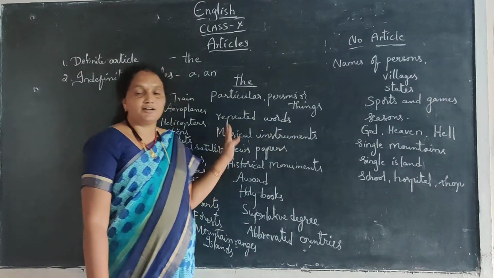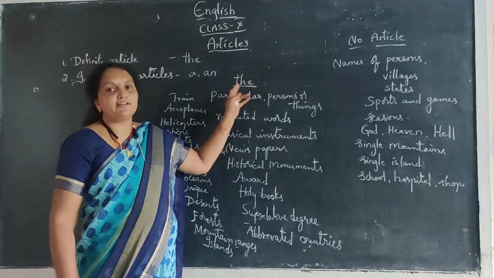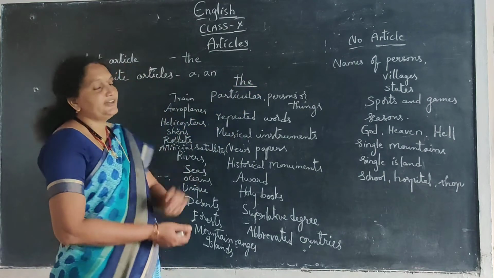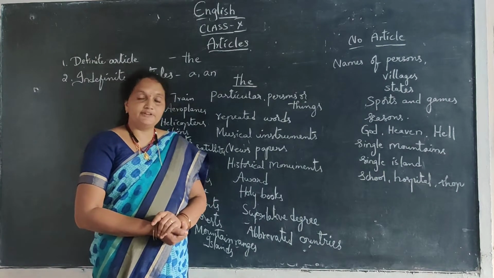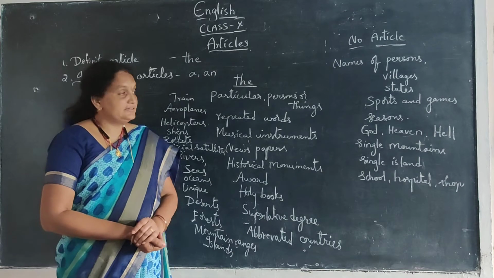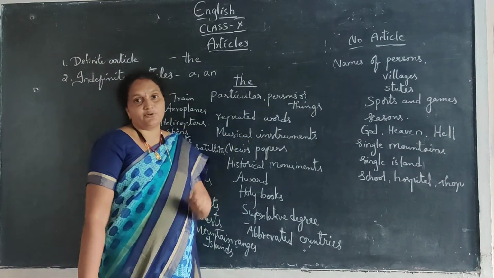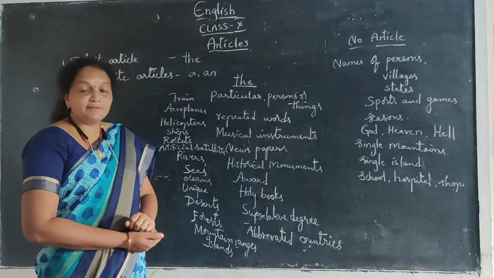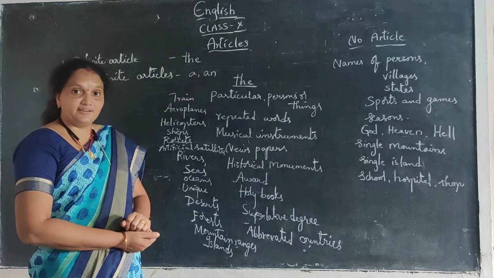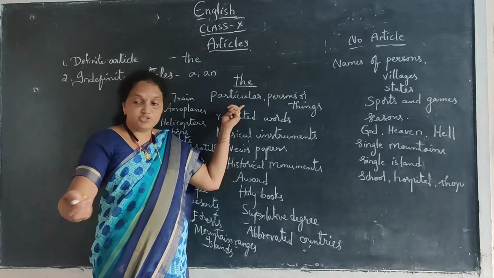When should we use these articles? We should know first. First of all, let us see the particular, that means the definite article, the. So, when should we use the? The is used before the particular persons or things. The king, we can use that. The king. Persons or things. Anything which we will say.